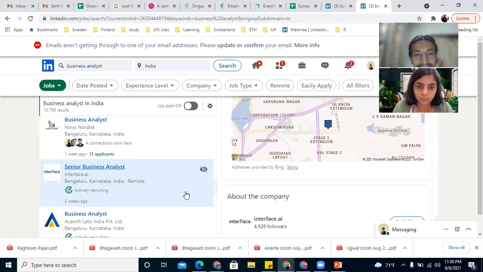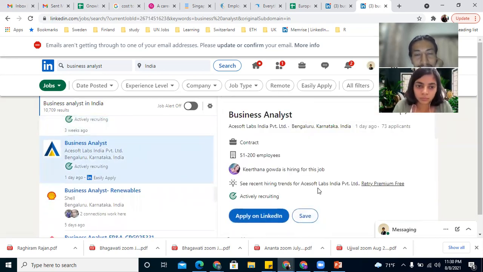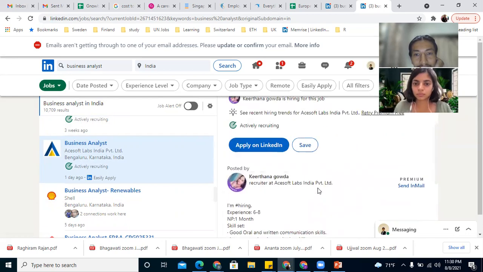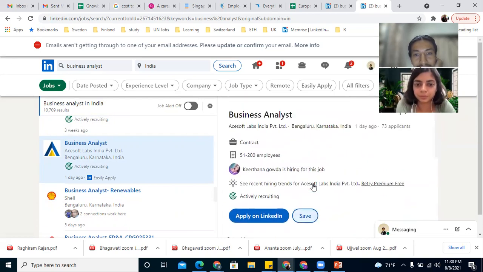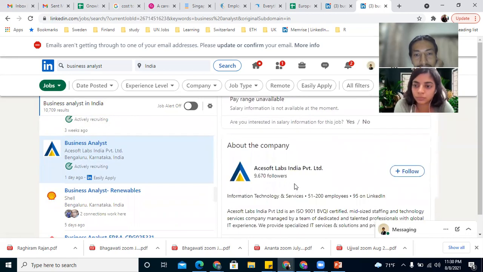Okay, the good thing is we do not have a fixed requirement. The business analyst, as I said, is a wide category. It always differs from company to company. For example, here, see, business analyst is asking for Jira and Scrum. This is completely more business oriented.